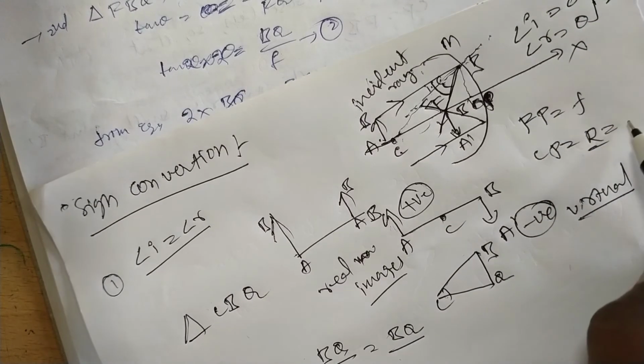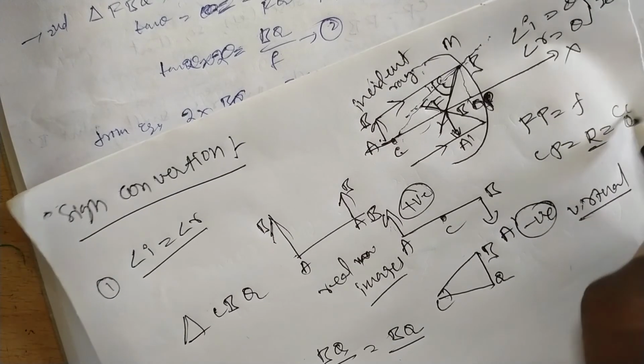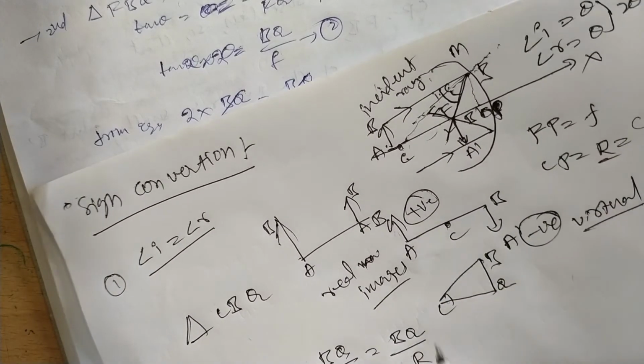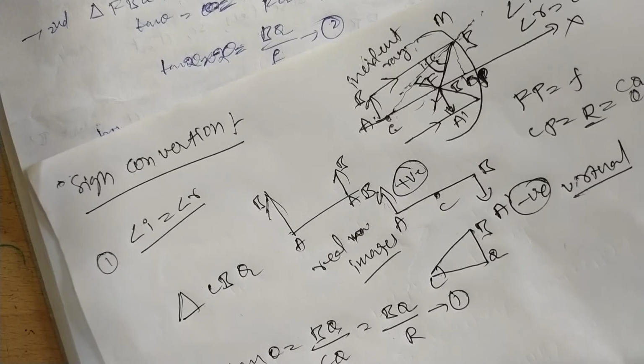CQ or CP is R. This is equation number 1.